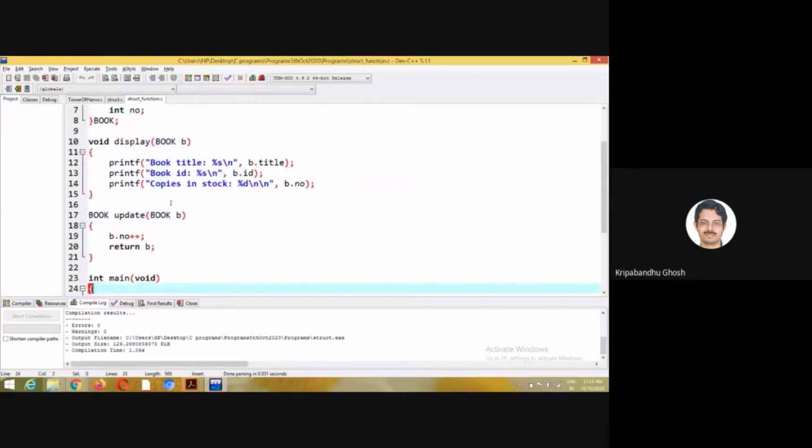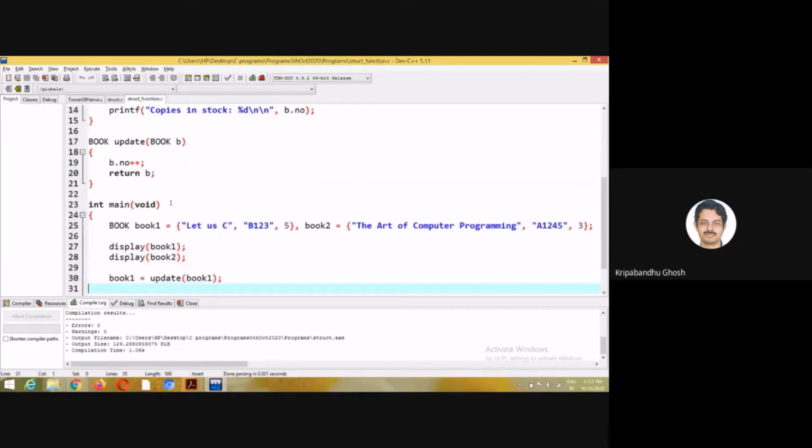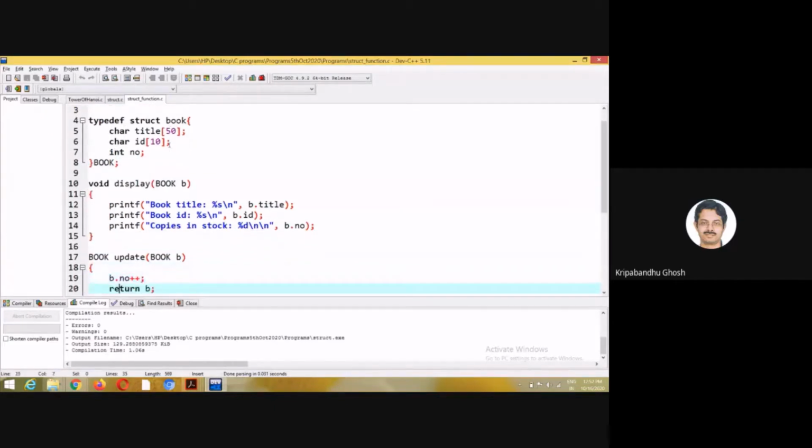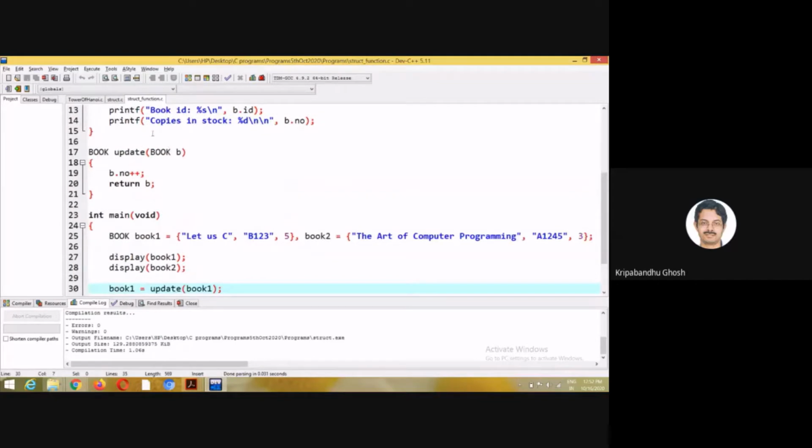So book is an alias for struct book. Struct book looks a bit clumsy, right? So if you write typedef struct, and if you write book here before the semicolon, then struct book now has an alias which is book. So book 1 is a variable of this data type. I have initialized it like this. Book 2 I have initialized it like this.